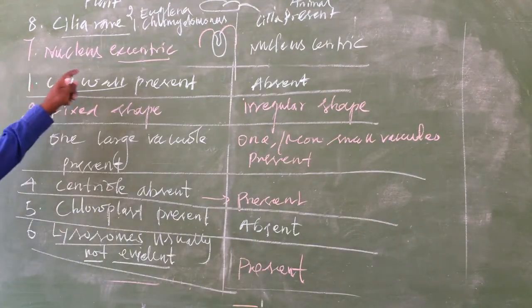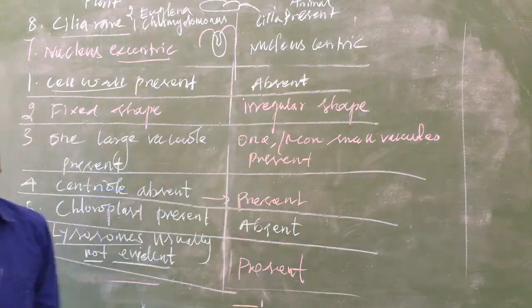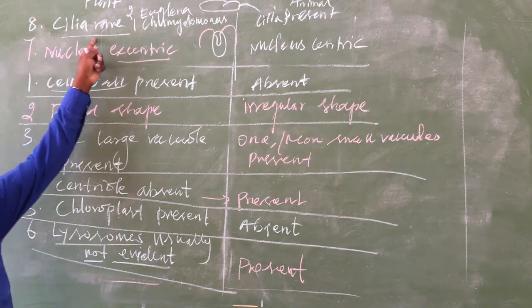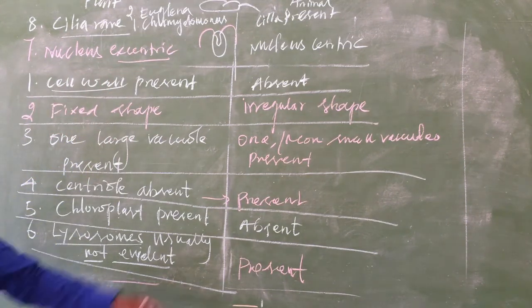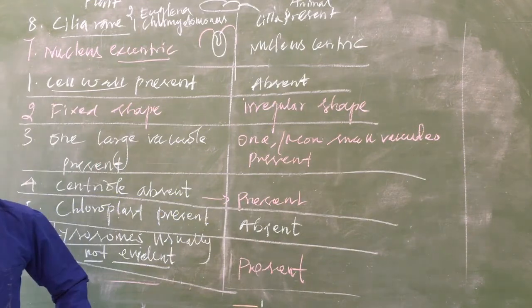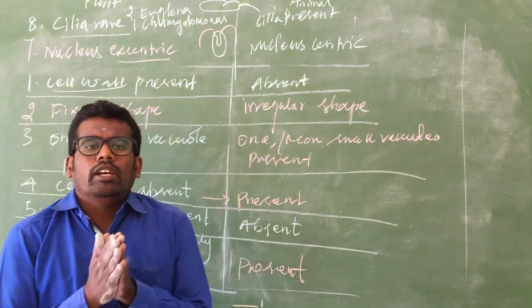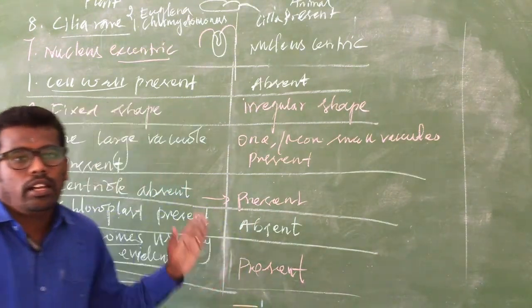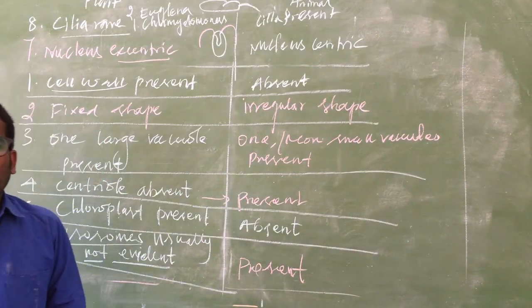The nucleus is eccentric, not located in the center but in the corner. Here the nucleus is centric, middle or center. Cilia are rare; if present, for example Euglena and Chlamydomonas. And in the animal cell, cilia are present. So these are the very important and major differentiations between the plant cell and the animal cell. So kindly make note of it. Okay, thank you.